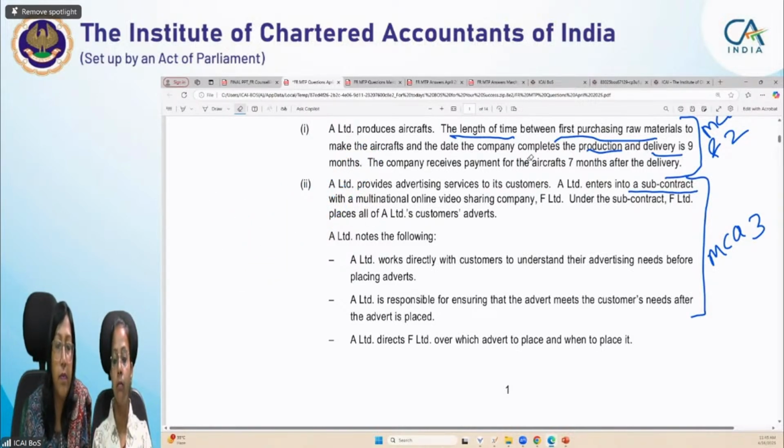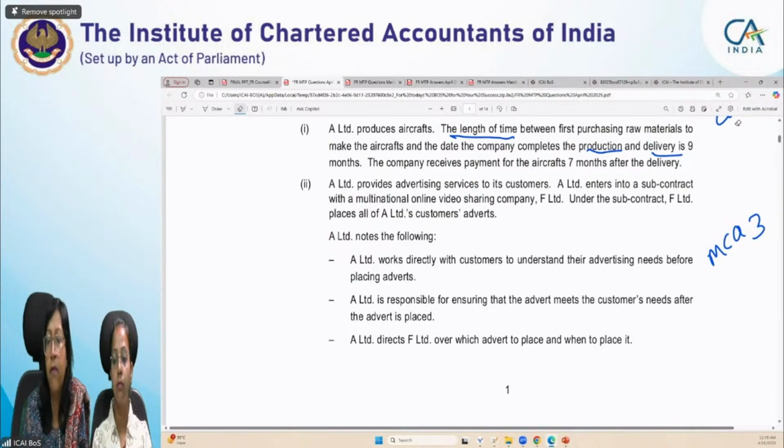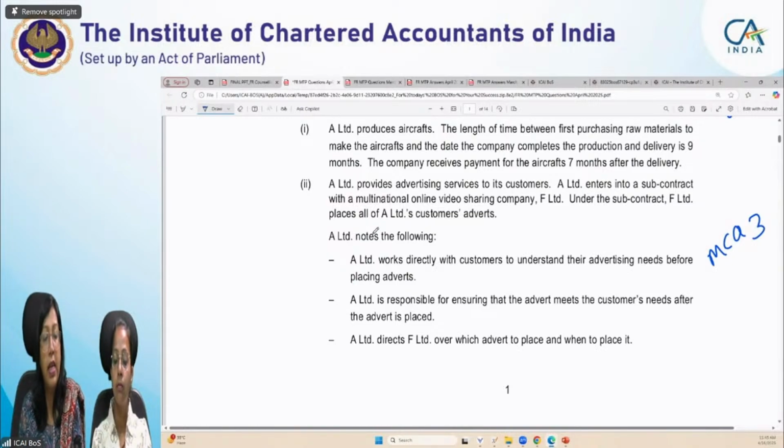Okay, 1 and 2 we have completed. We are now moving to the second one. A Limited provides advertising services to its customers.